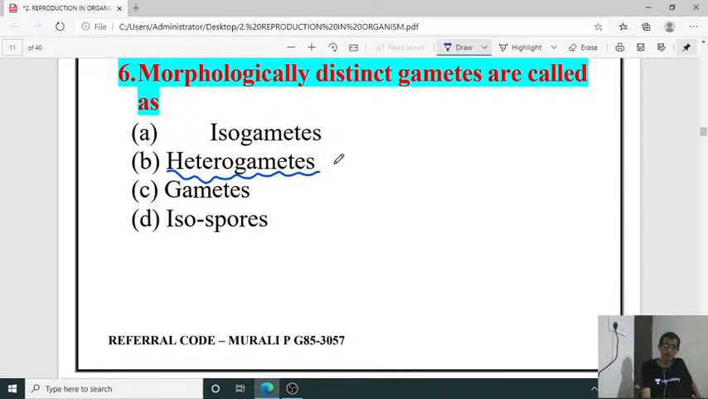Okay, morphologically distinct gametes. So if you take a sperm and ova, sperm is a male gamete, ova is a female gamete. This is heterogametes. So B is the right answer.